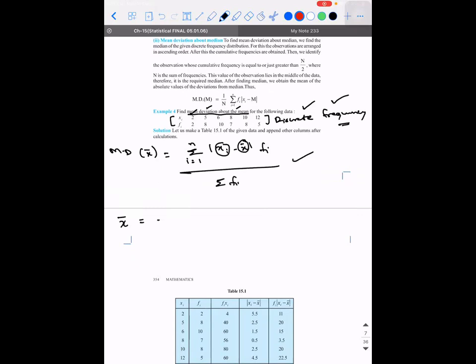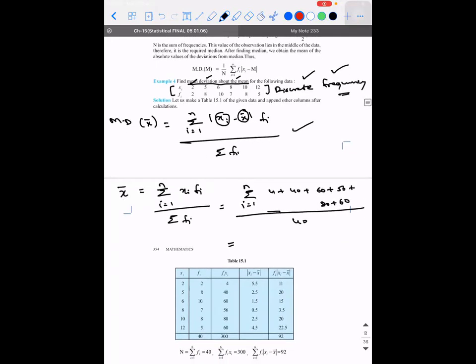Now, how do I calculate it? So the mean for this problem is sigma i equal to 1 to n, xi multiplied with fi, divided by sigma fi. What is xi? 4 plus 40 plus 60 plus 56 plus 80 plus 60, the whole divided by how much? 2 plus 8 plus 10 plus 7. 10, 20, 27, 35, 40, no? Yes, sir. So 10, 20, 27, 35, yeah, 40.